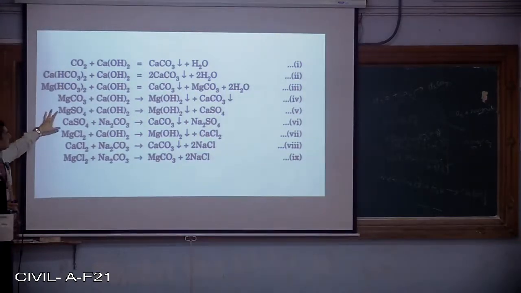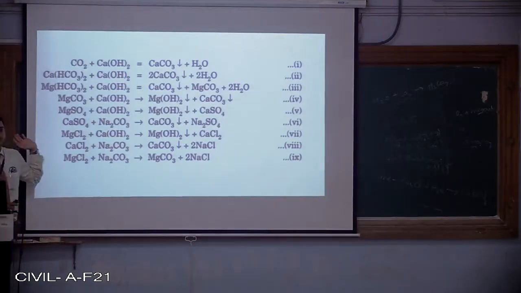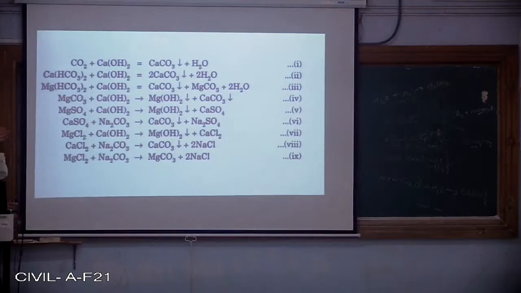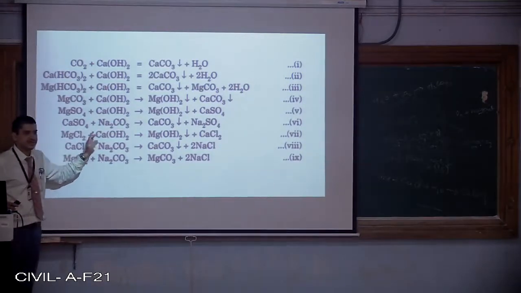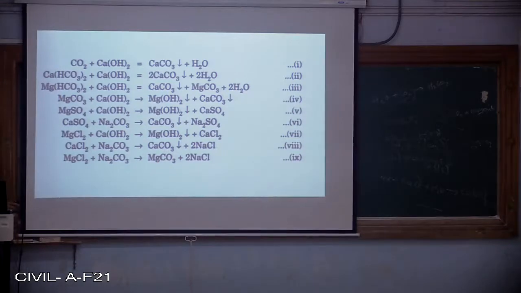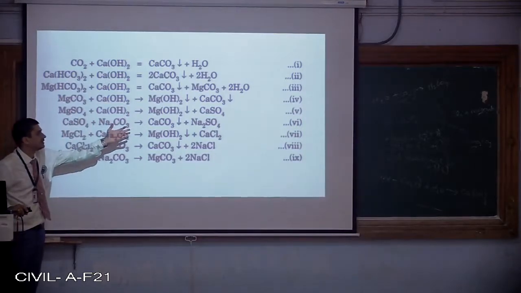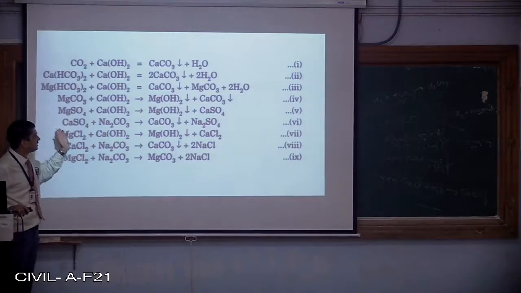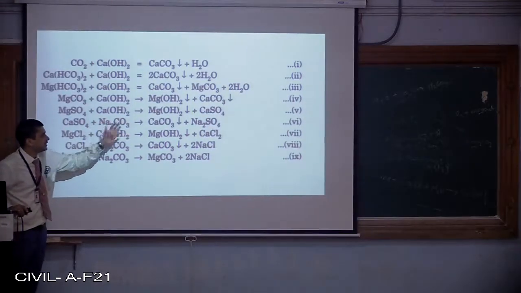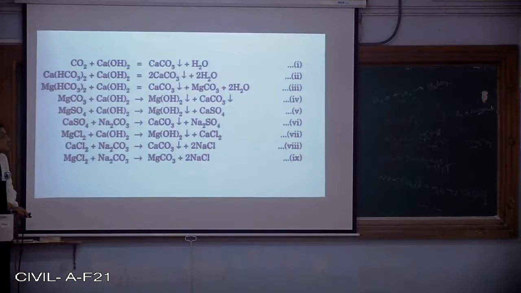So all these four compounds or chemicals will be removed by what? Na2CO3. That is the reason why we are going for soda ash. However, when the lime is added, if the hardness is due to presence of magnesium sulfate, we cannot stop the calcium hydroxide reacting with magnesium sulfate. So we are going to get calcium sulfate. However, the calcium sulfate in turn will be removed by the soda ash, and it will convert the calcium sulfate to calcium carbonate and sodium sulfate.